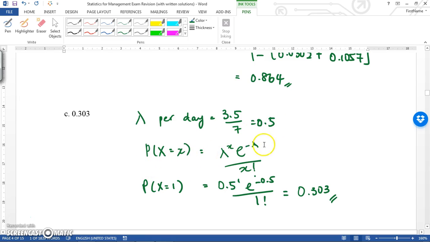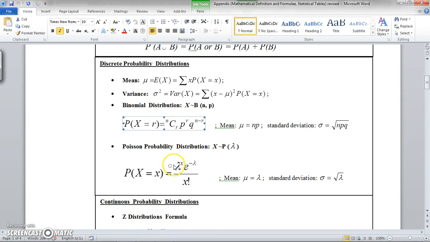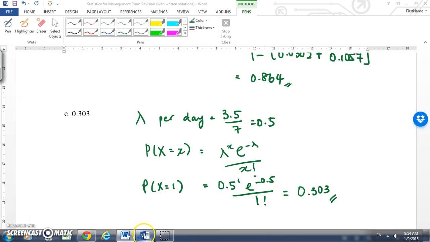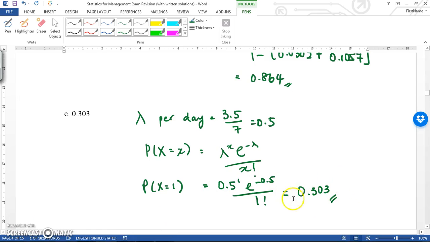Then you can make use of the formula to calculate the probability that there's just one accident for the day. Make sure that you change the lambda value for one day. Then you can bring 0.5 to the power 1, multiplied by e to the power negative 0.5, divided by 1 factorial. Remember, this formula is from your formula list, the Poisson probability distribution. Once you press your calculator, you should get a value of 0.3083. Okay, hope this helps.